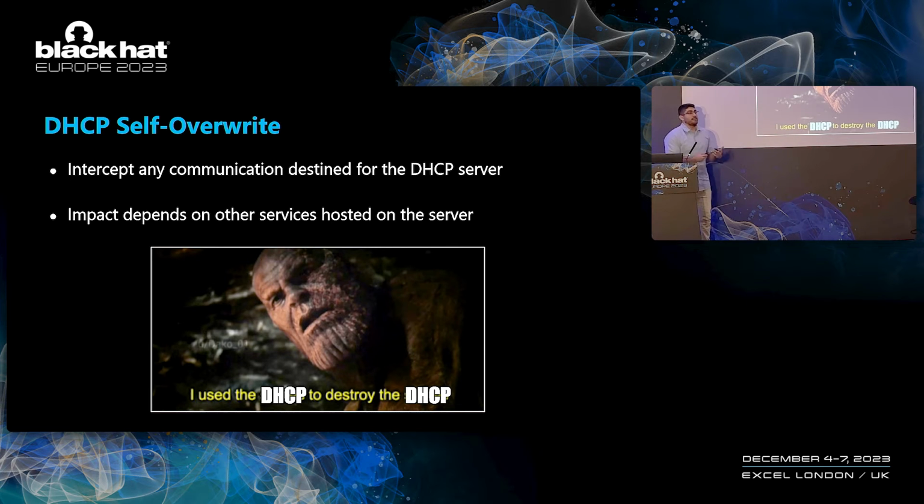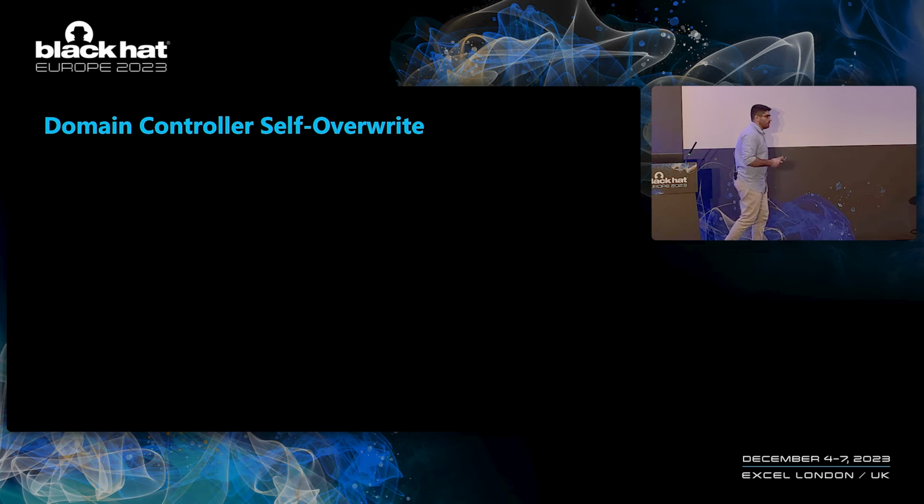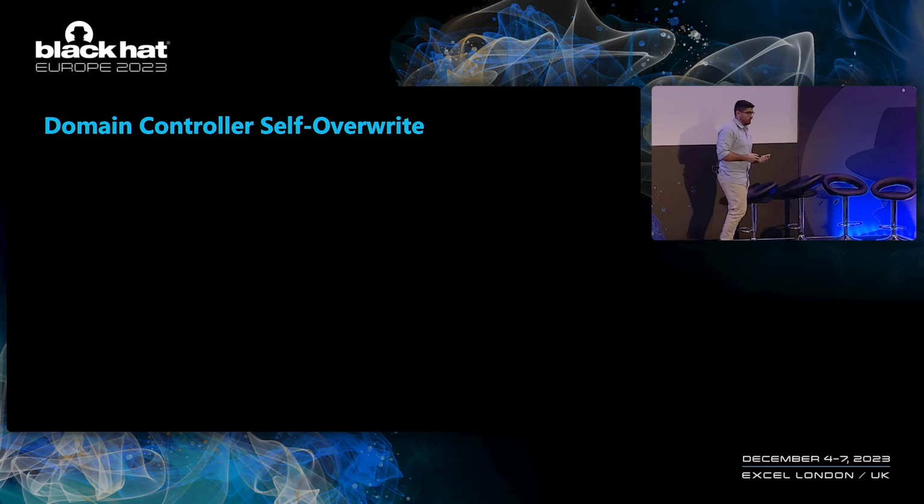Which means that we can intercept any communication that was destined for the DHCP server. So if there's additional interesting services installed on the DHCP server, we might get lucky. But while thinking about additional services that might be coupled with DHCP servers, one thing that came to mind was domain controllers. So domain controllers can also have DHCP server installed on them.